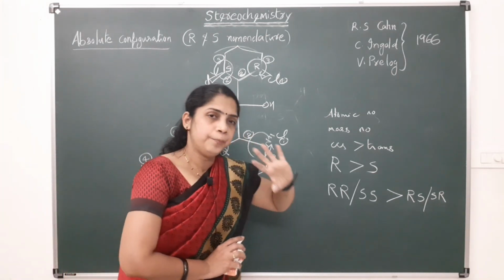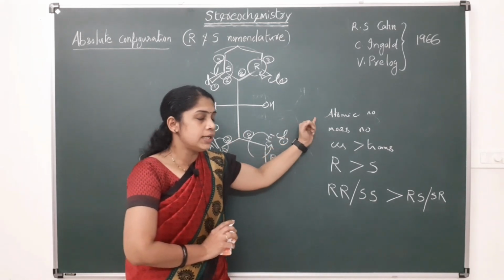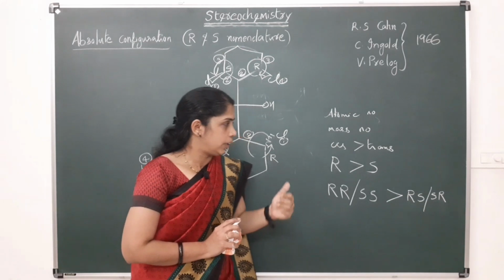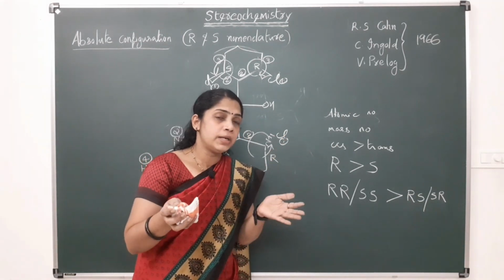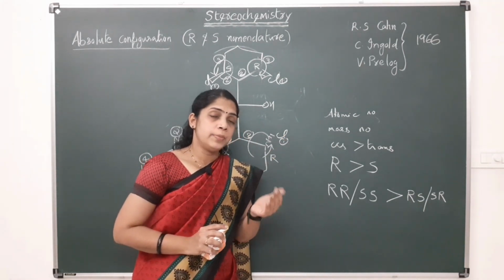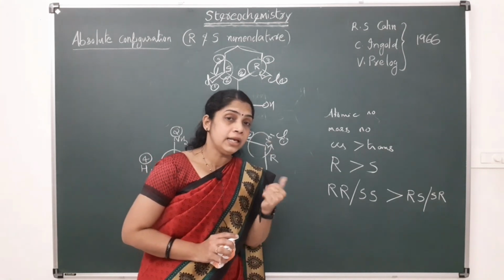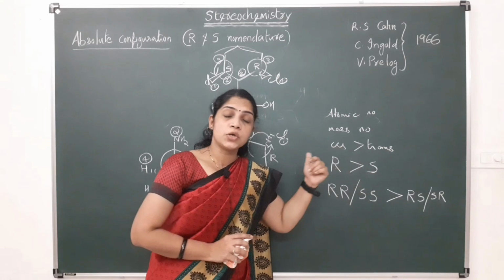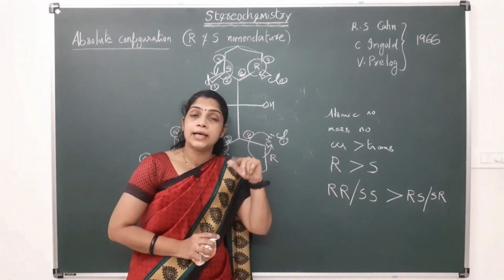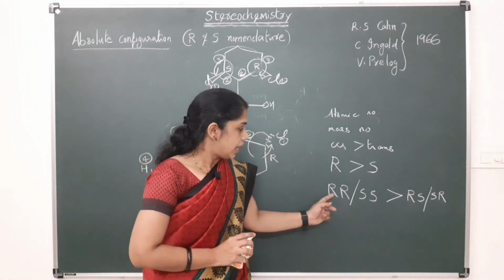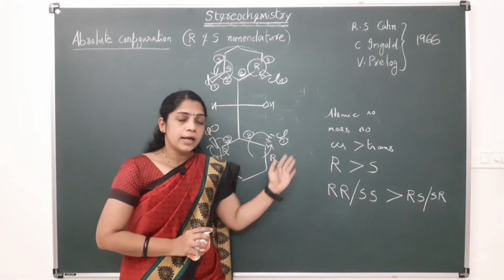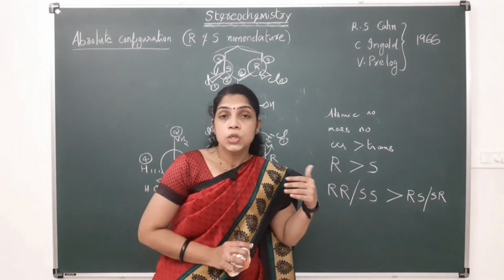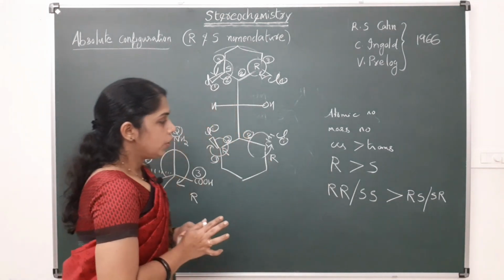for giving the priority. That is, first one is about atomic number. Higher atomic number will get higher priority. And next one, if the atomic number is same, consider the mass number, the higher mass number will get higher priority. And if there is a chance of R and S configuration, the R configuration will get higher priority over S configuration. And the last one is RR and SS will get higher priority over RS or SR configuration. Okay.